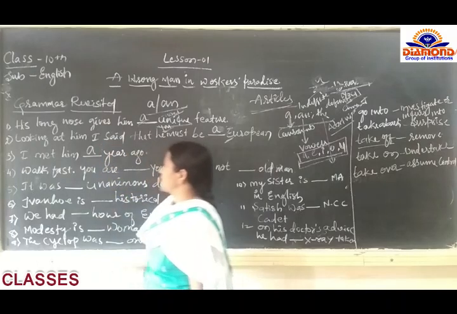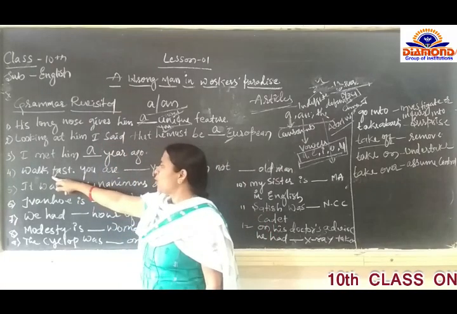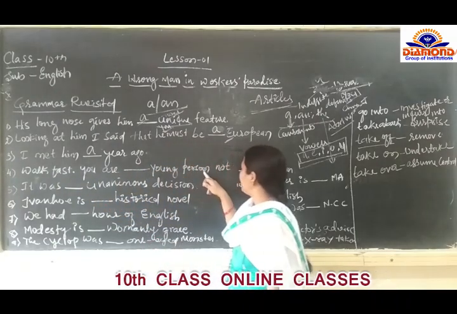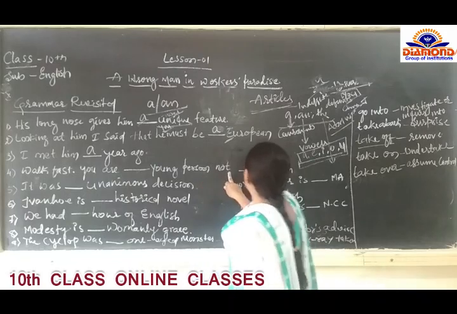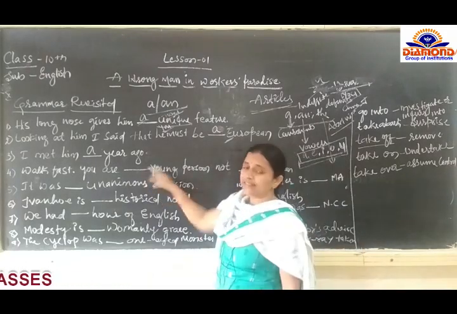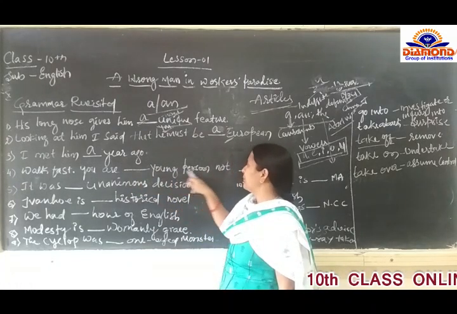There is no confusion in the third example. Then go for the next one. Walk fast. You are dash young person, not dash old man. Here two blanks they have given. That is, walk fast. You are dash young person.